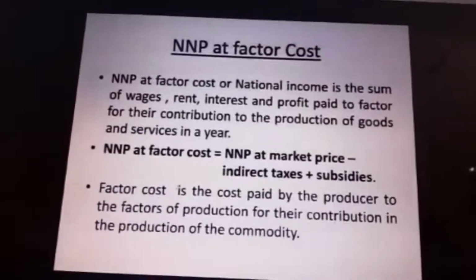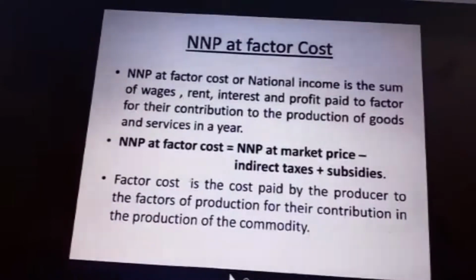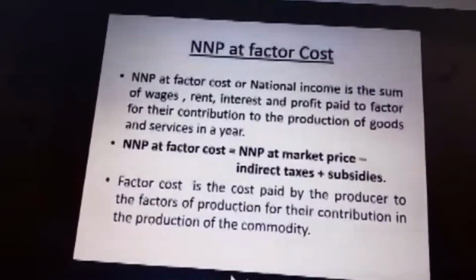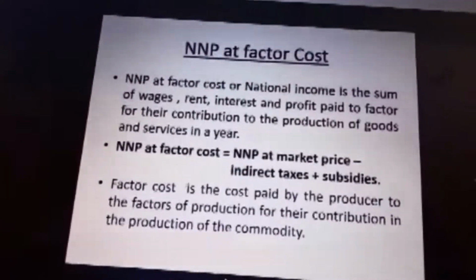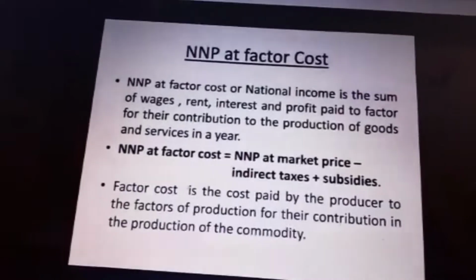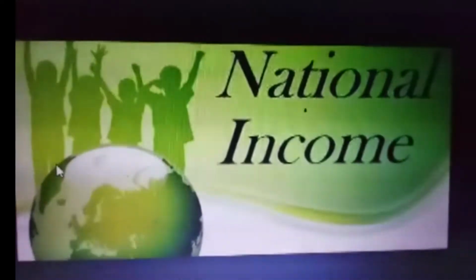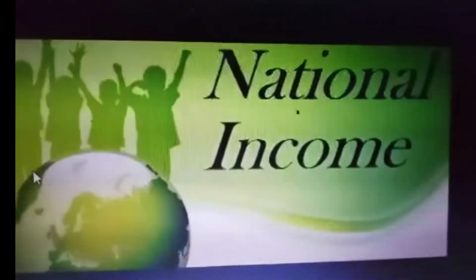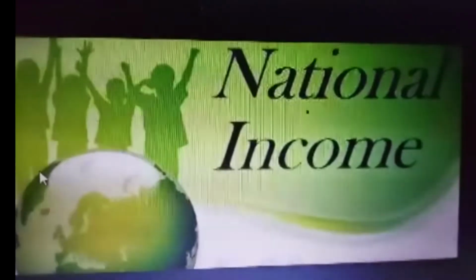So NNP at factor cost is derived from NNP at market price. NNP at market price is nothing but NNP only. NNP minus indirect taxes plus subsidies is called NNP at factor cost. In this session, I explained the meaning, definition, and some of the concepts of national income.